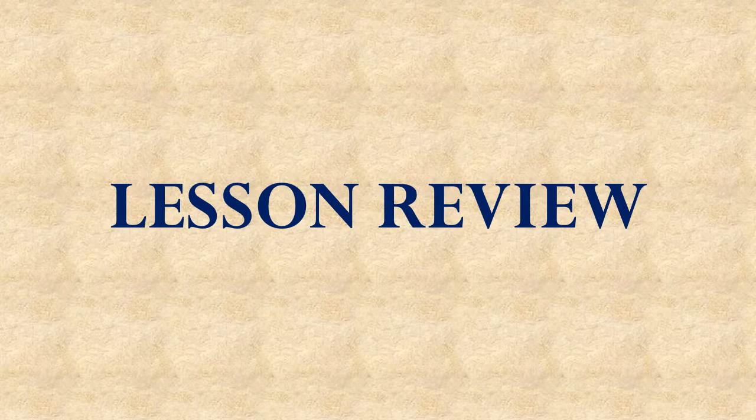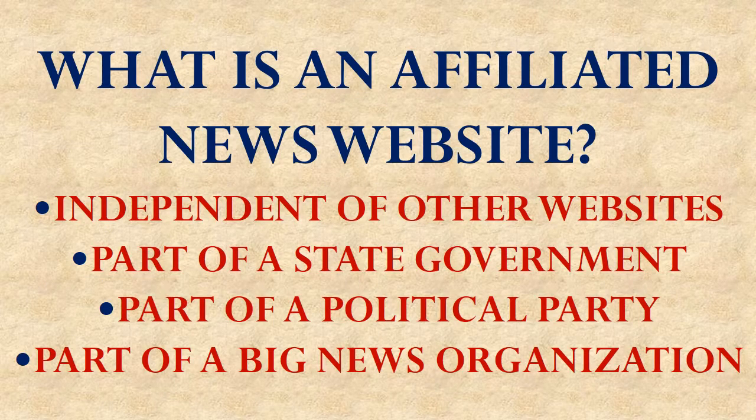Now let's review what we learned in this lesson. First of all, what is an affiliated news website? Is it a website that's independent of other websites? Is it part of a state government? Is it part of a political party? Or is it part of some other big news organization? An affiliated news website is part of another big news organization. So, for example, CNN, the cable news network, which has a big television network, also has a website. It's affiliated with the news network.